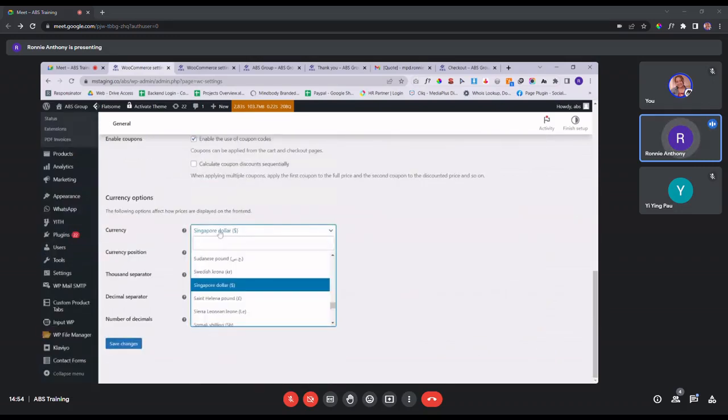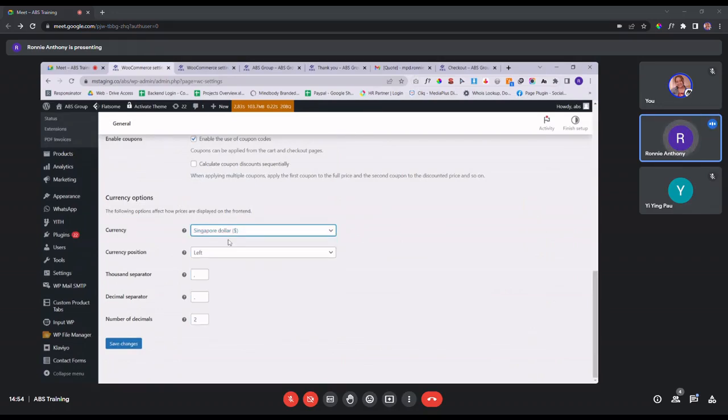And then here you can set the currency that is being used to display your product price. And then once you're done, you just click on Save Changes at the bottom left over here.